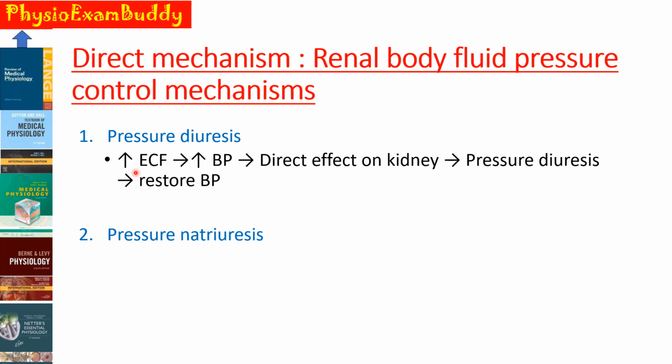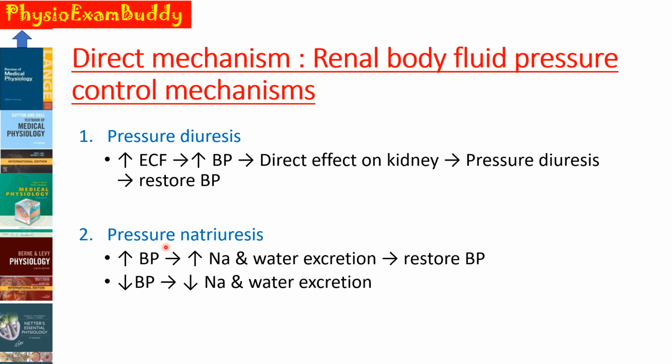When ECF volume is increased, the blood pressure rises, and this increase in pressure has a direct effect on the kidney to excrete more fluid and return the pressure back towards the normal. Now we will see what is this pressure natriuresis.